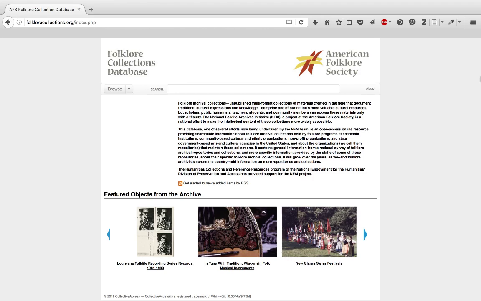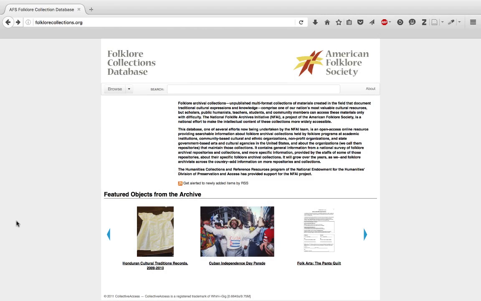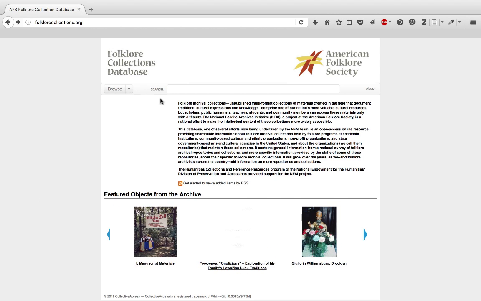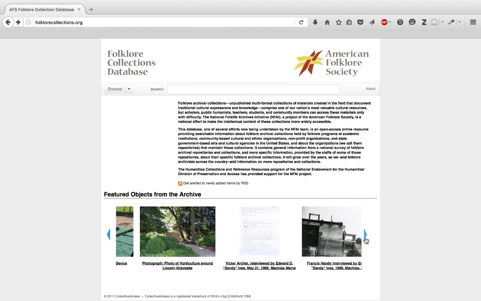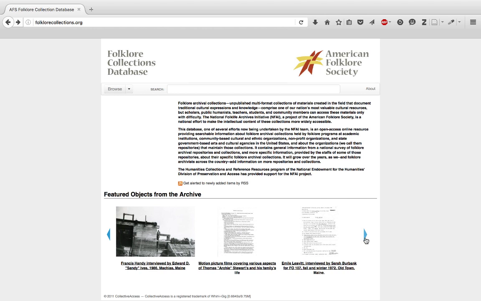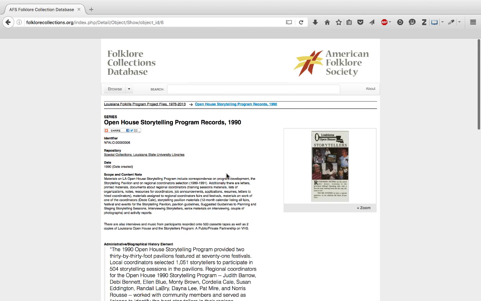Now, let's go over how you search FCD. From the FCD homepage, you could access content in the database from 3 entry points: browsing, searching via keyword, or from one of the featured objects that appear at the bottom. Since these are pretty inviting, we can start here, and we can also click through to see what some other choices are. So you can click there and just get a sense of what's coming up as featured at any particular time. And let's look at Open House Storytelling Program Records from 1990.